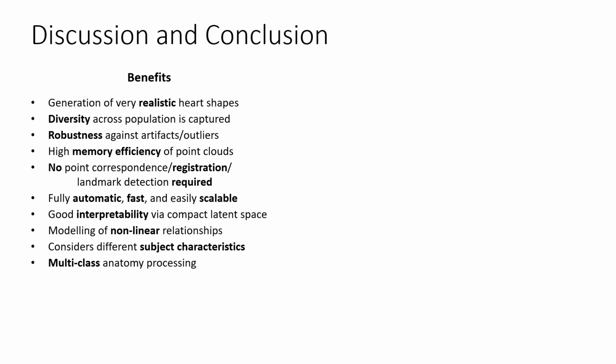Our method is fully automatic, fast, and easily scalable, and does not require any point correspondence, registration, or landmark detection for training. It can model complex nonlinear relationships while maintaining good interpretability with a compact latent space. Furthermore, it is capable of taking into account subpopulation-specific differences and can process multiple cardiac substructures with a single network.